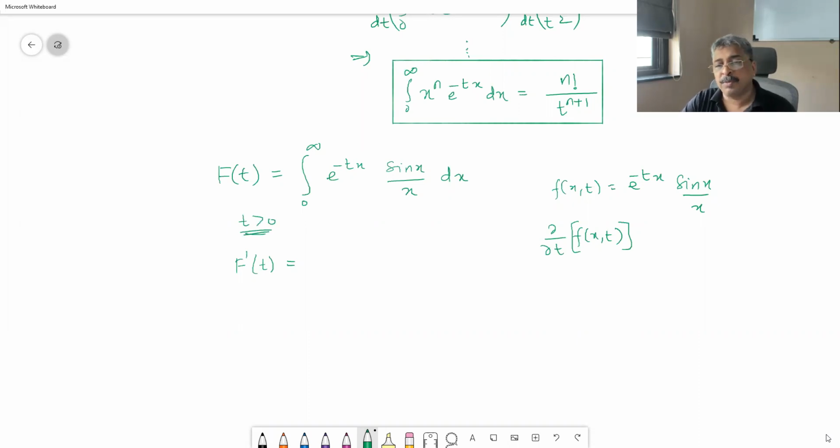Okay, so if you perform the partial derivative of this, you get f dash of t as integral 0 to infinity with a minus sign outside, e raised to minus tx sin x dx. Now, if you look at this integral, integral 0 to infinity e raised to minus tx sin x dx, this is one of our standard integrals that we have studied.